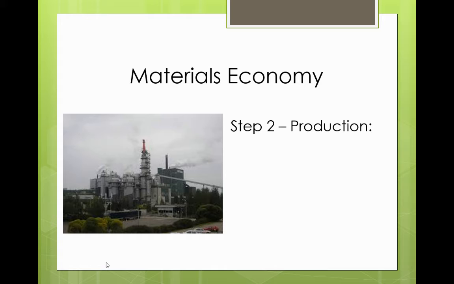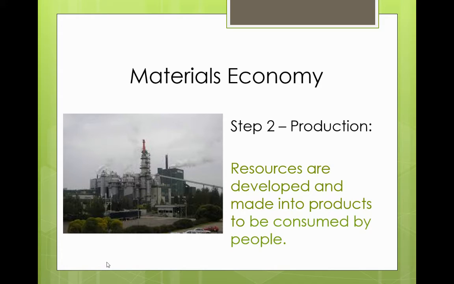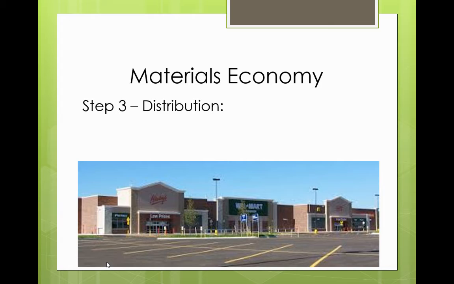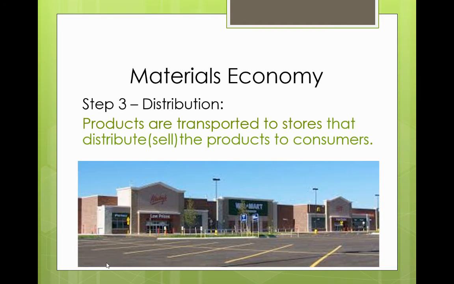So step 2 is production. That's where the resource development happens. Resources are developed and made into products to be consumed by people. Step 3 is distribution. That's where the products that have been made out of the resources are now put into stores. Products are transported to stores that distribute or sell the products to consumers, right?